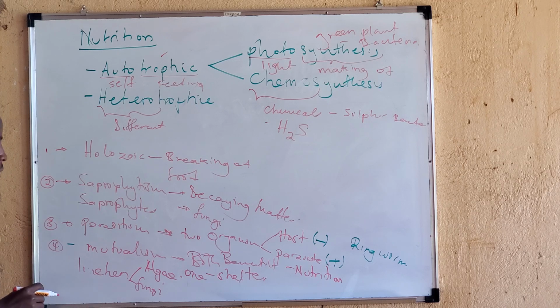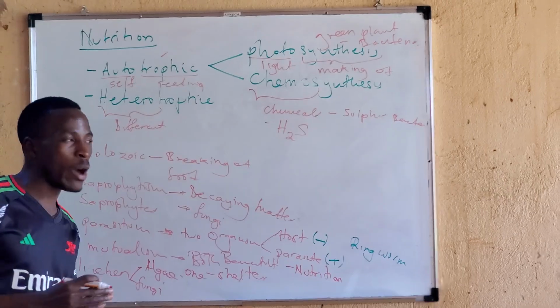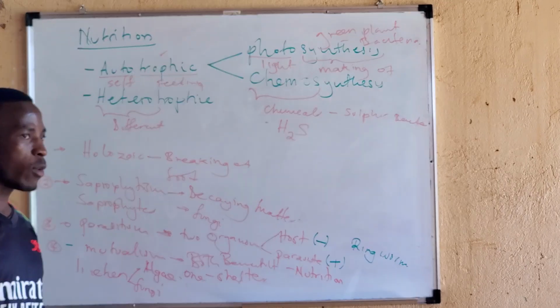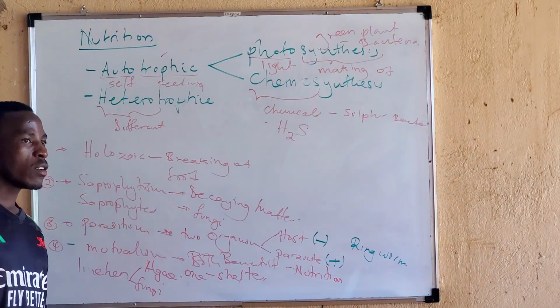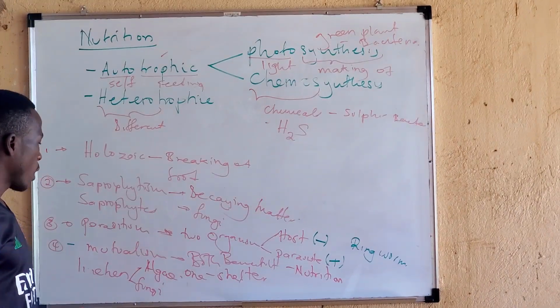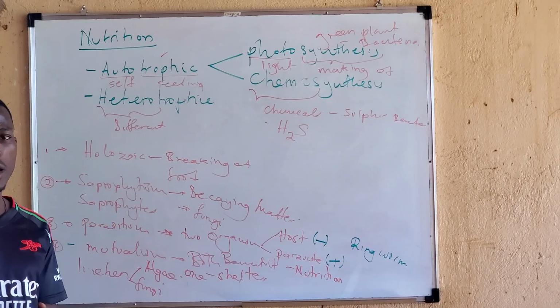Mutualism. We have said under mutualism, both organisms are benefiting. One is benefiting in shelter, as another one is benefiting in food. Another example of mutualism is leguminous crops.